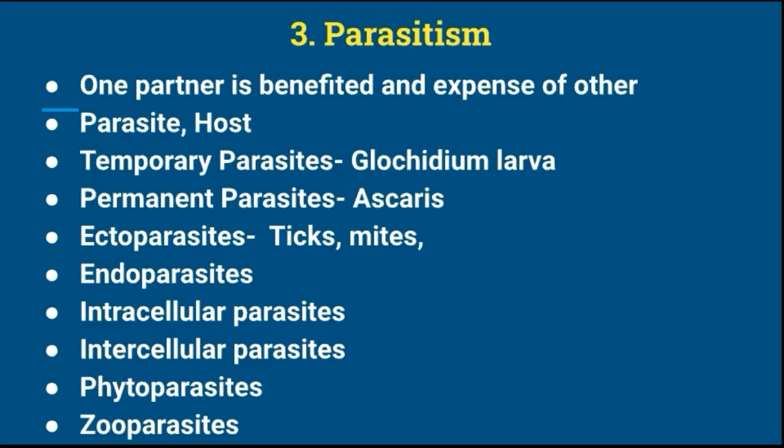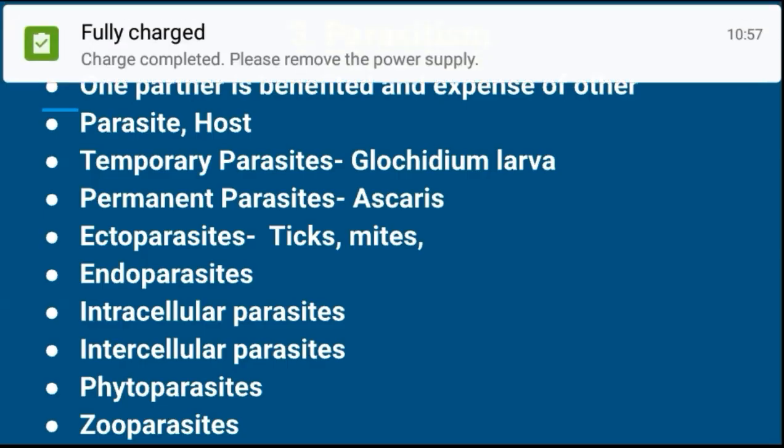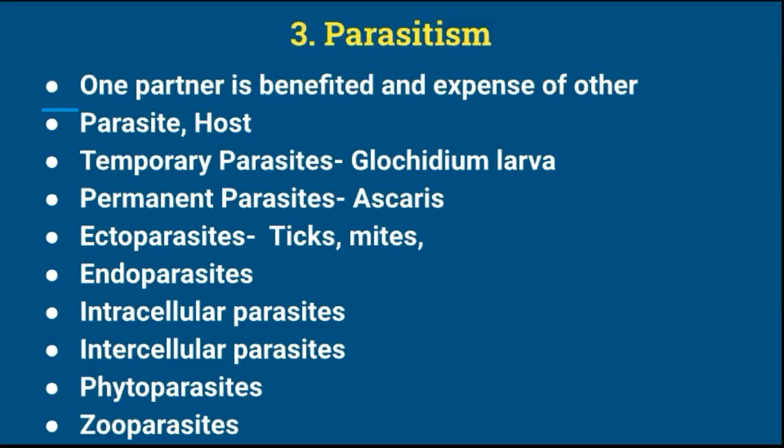Next is the phytoparasite. The parasites living in plants are called phytoparasites, for example, the rhinoceros beetle on coconut. Next are the zooparasites, the parasites living in animals. For example, Ascaris as well as mites and ticks. These are the zooparasites.